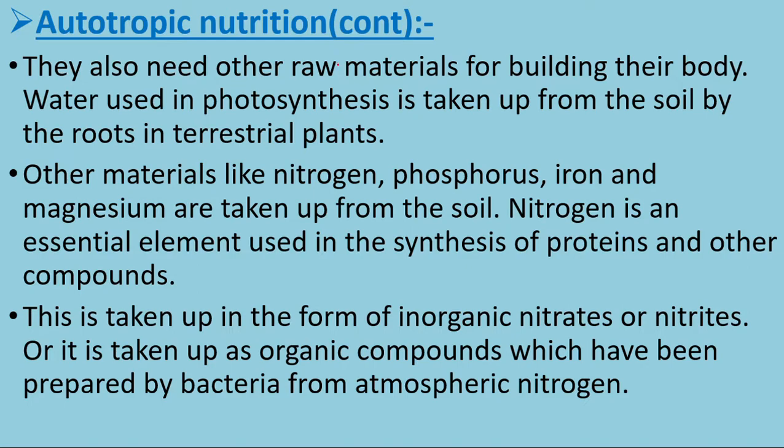Some they get inorganically and some organically. Inorganically, they get nitrates and nitrites, which are nitrogen compounds, from the soil itself, by thunder and many other activities. Organically, some bacteria that live symbiotically, and some free-living bacteria like blue-green algae, give nitrogen compounds to the plants.